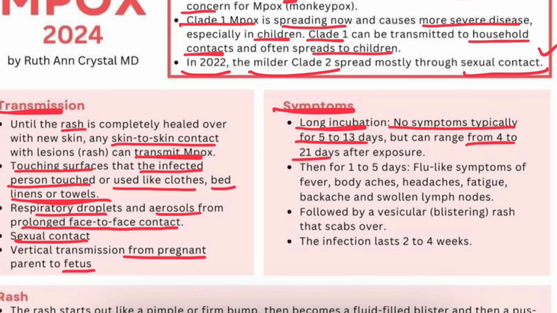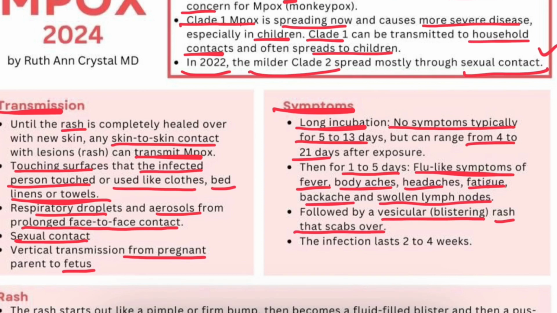The symptoms for the first 1 to 5 days include flu-like symptoms: fever, headaches, body aches, fatigue, backache, and swollen lymph nodes. This is followed by the appearance of a rash containing fluid, a vesicular blistering rash, that later on forms a scab. These infections of monkeypox usually last from 2 to 4 weeks.